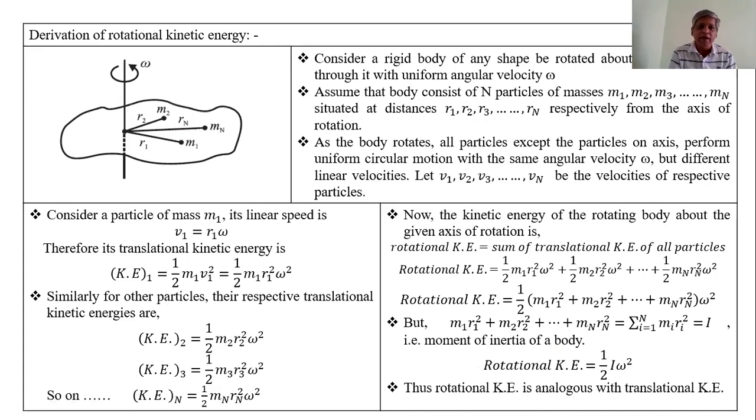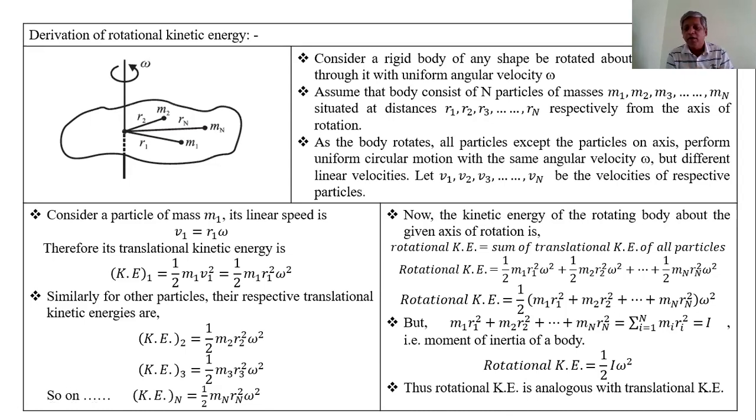In translational motion, the kinetic energy is equal to half mass into square of linear velocity. Here, in rotational motion, the kinetic energy is equal to half I into omega square. We study the analogy between angular velocity and linear velocity.